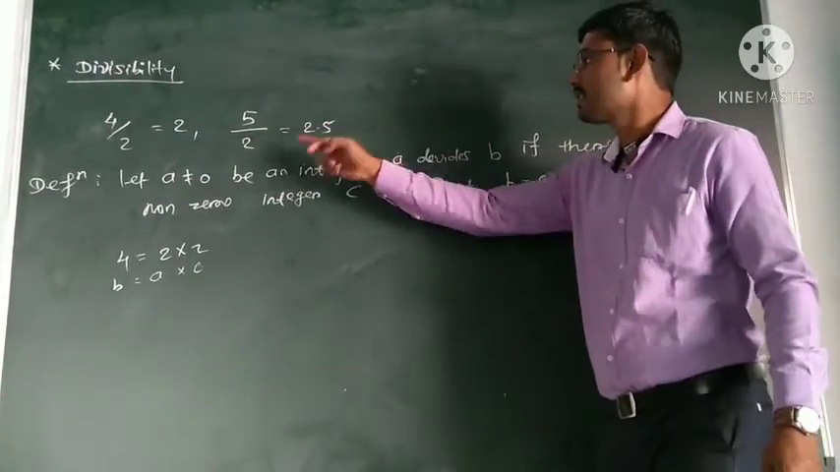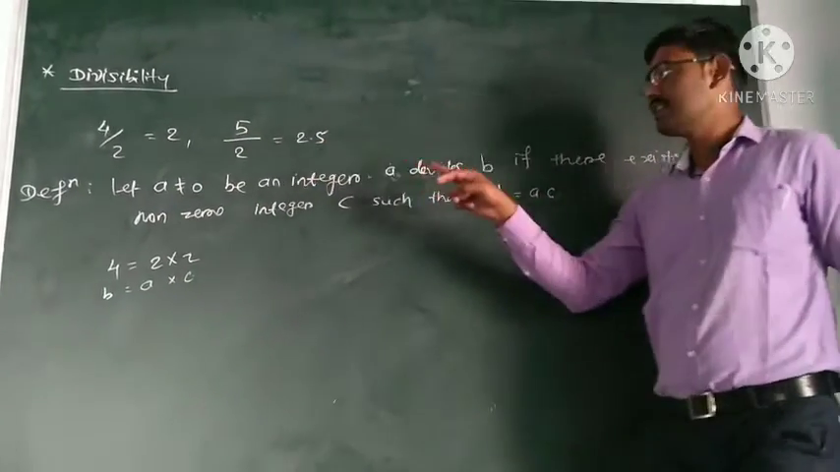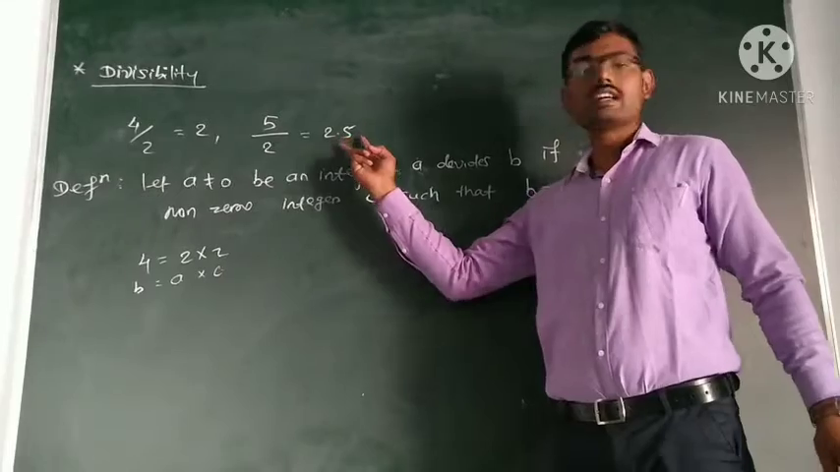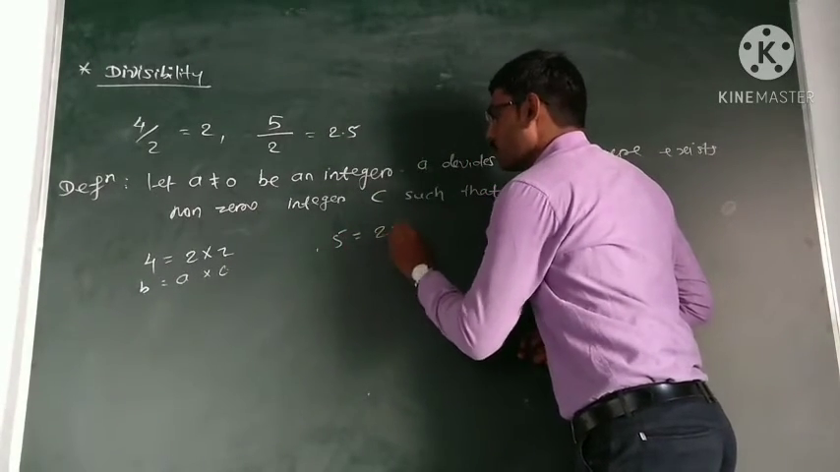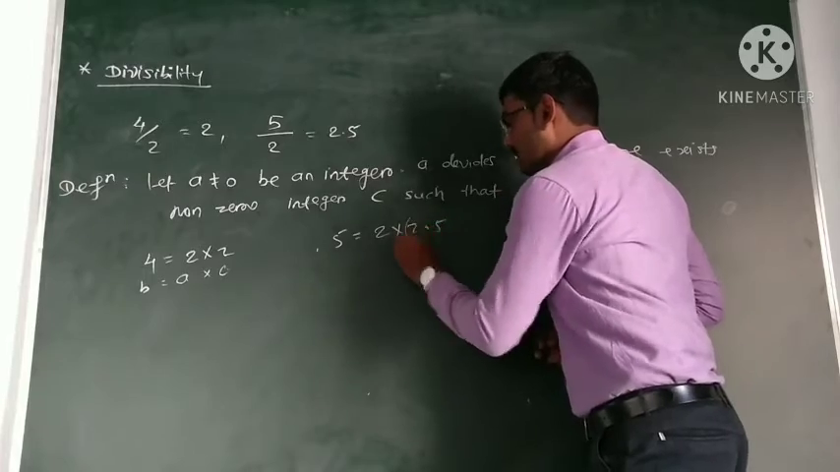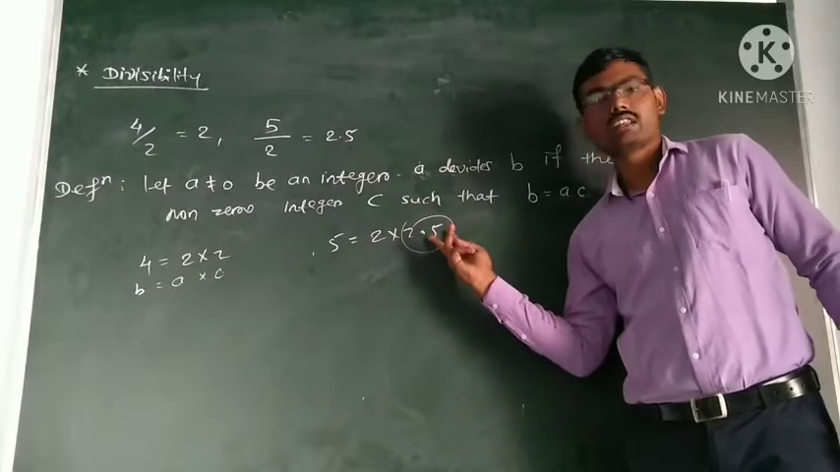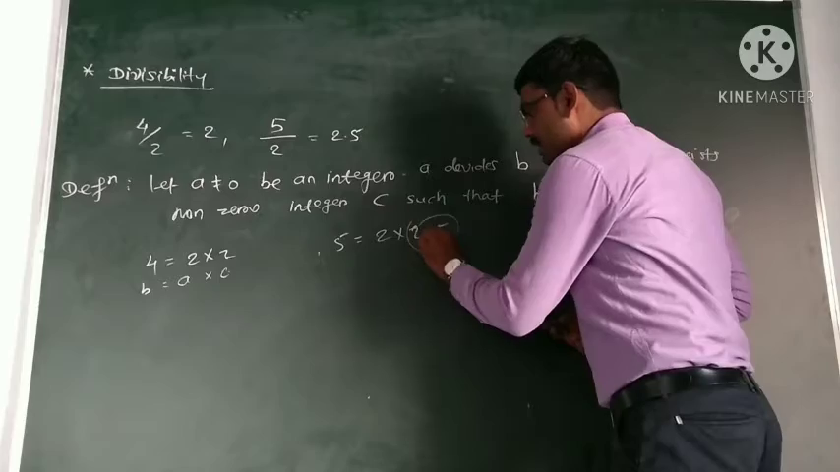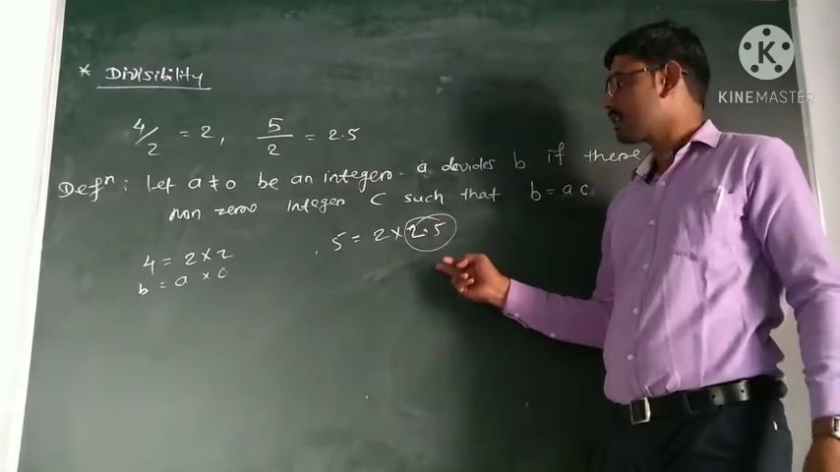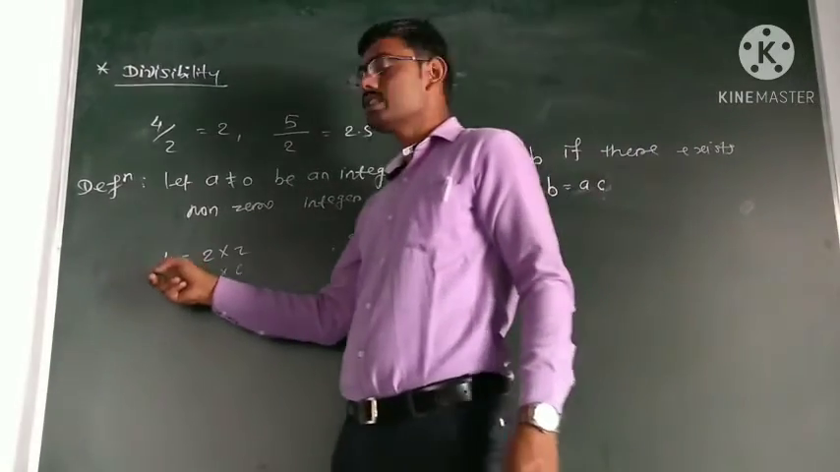But in this case, when we divide 5 by 2, we do not get an integer c, because 5 divided by 2 is not an integer. Here we write 5 is equal to 2 into 2.5. There does not exist an integer such that 5 is equal to 2 into some integer, since 2.5 is not an integer. So this implies 2 does not divide 5, but 2 divides 4.